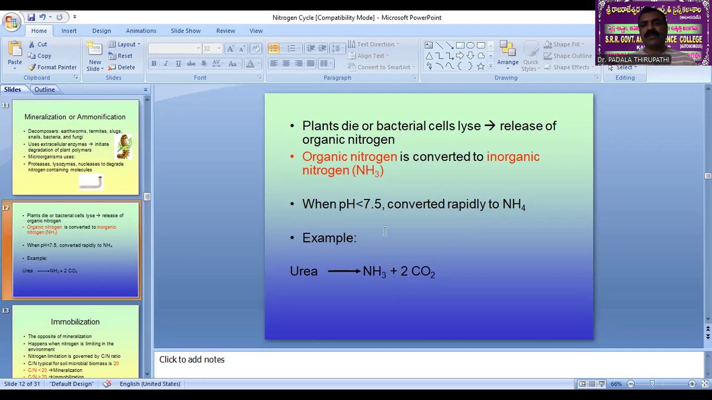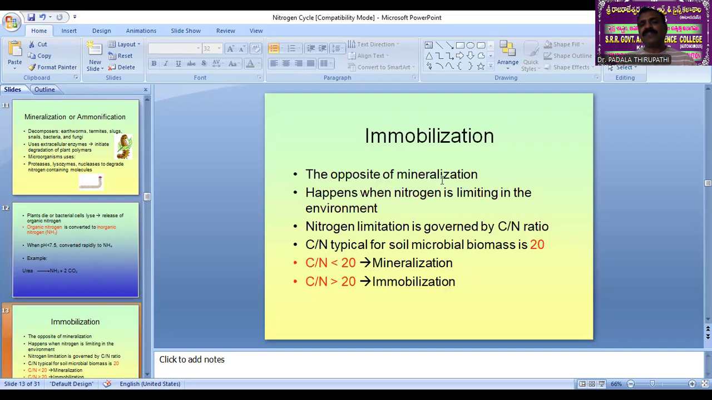Then immobilization. It is the opposite of the mineralization process. It happens when nitrogen is limiting in the environment. During this period, nitrogen limitation is governed by the carbon nitrogen ratio. C:N ratio means carbon nitrogen ratio. See here, if the ratio is greater than 20, we observe the mineralization process. If the carbon nitrogen ratio is not less than 20, we observe the immobilization process.